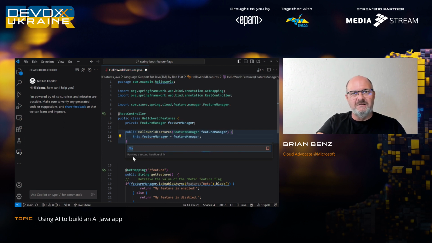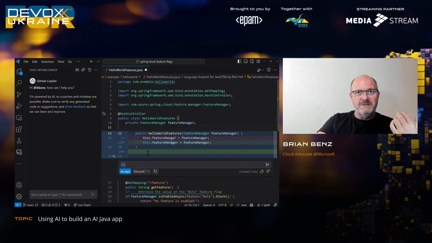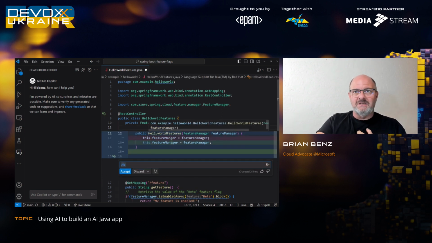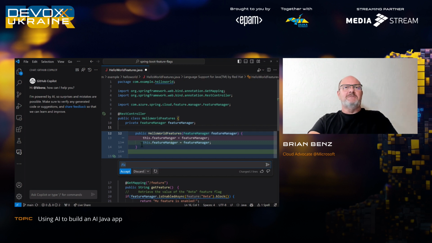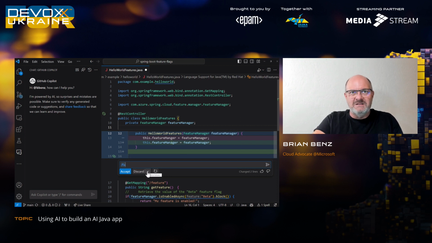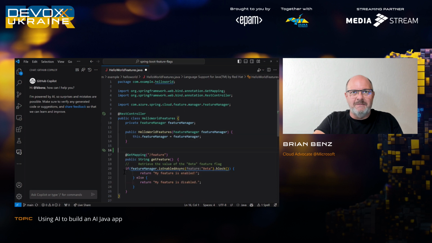Running a second iteration of fix. So it's actually round tripping to the GPT right now. Okay, so basically it's telling me that, yeah, this is wrong. I'm sorry, it's right. This is the wrong code in red, and the green is the correct code. So it can actually fix this for me if I want it to. So I can say accept, and it fixes it. Oh, okay, I wanted feature manager, not manger.